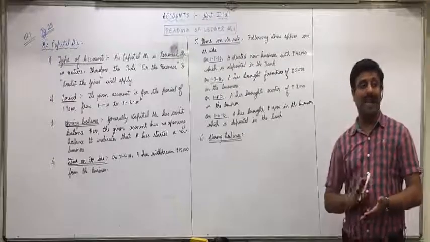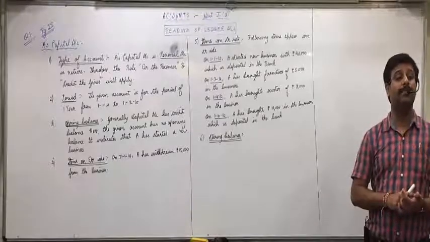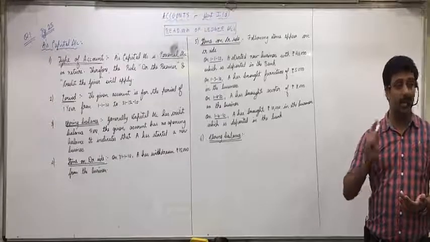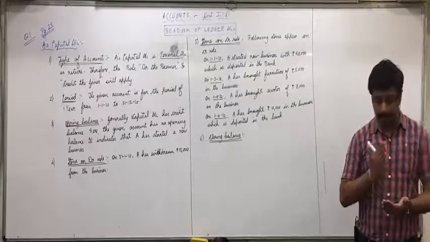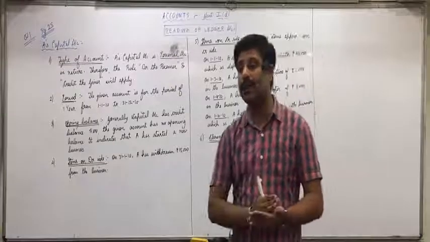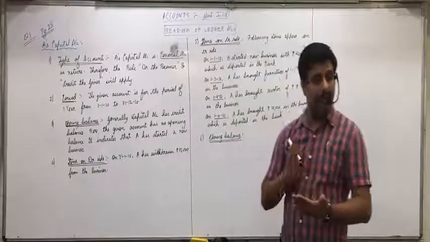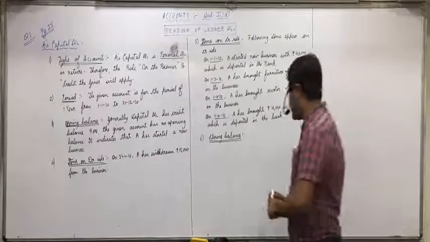So whenever you identify the closing balance, keep it in mind: debit side closing balance is always a credit balance. Credit side closing balance is always a debit balance. Once again, debit side closing balance is always credit balance, credit side closing balance is always debit balance. Understood that, everyone? And the amount is 48,000.